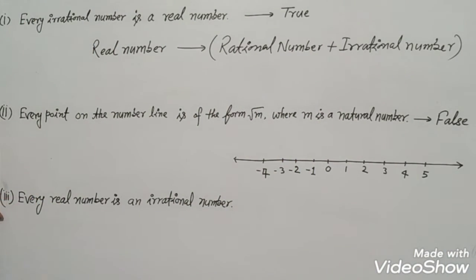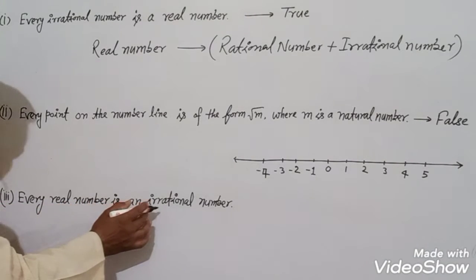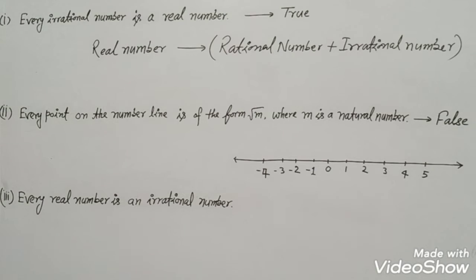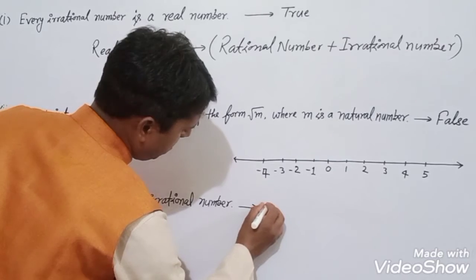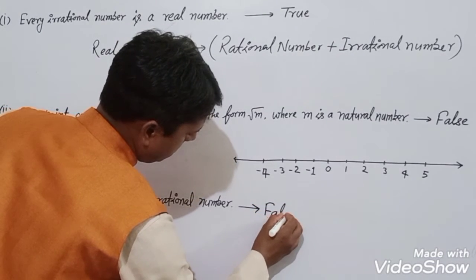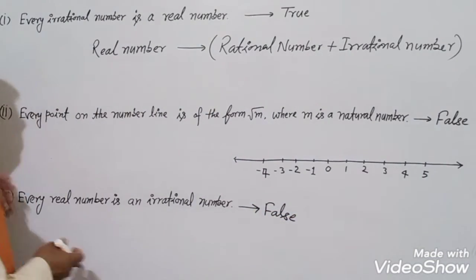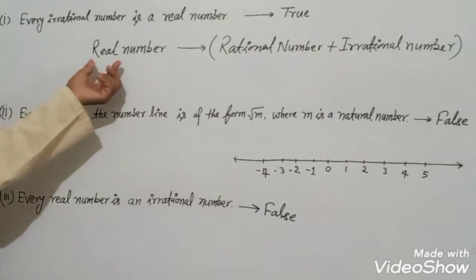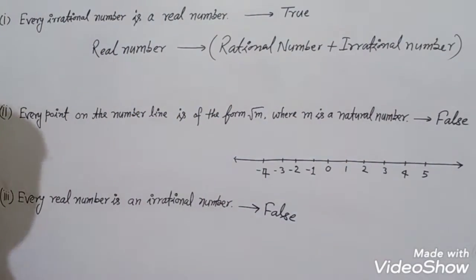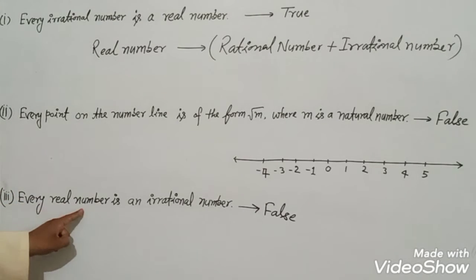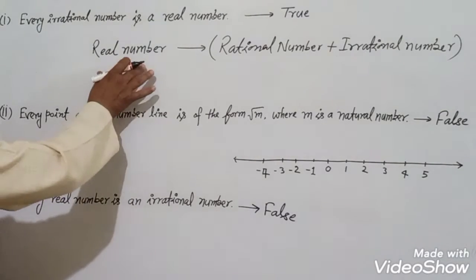Third part of this question is: every real number is an irrational number. This statement is false, because we have seen that a real number is a combination of rational numbers and irrational numbers. You can see it clearly here.